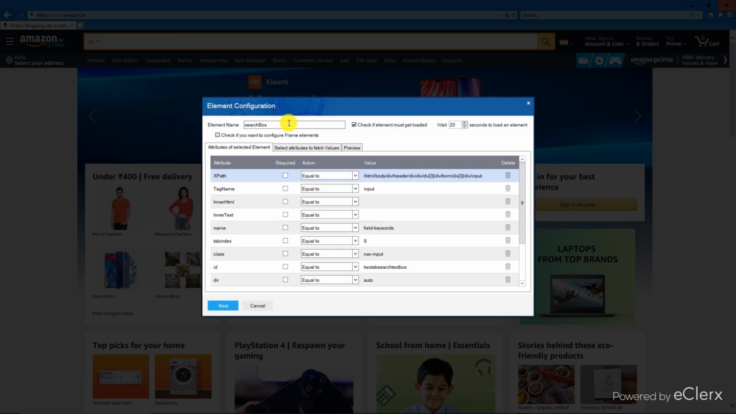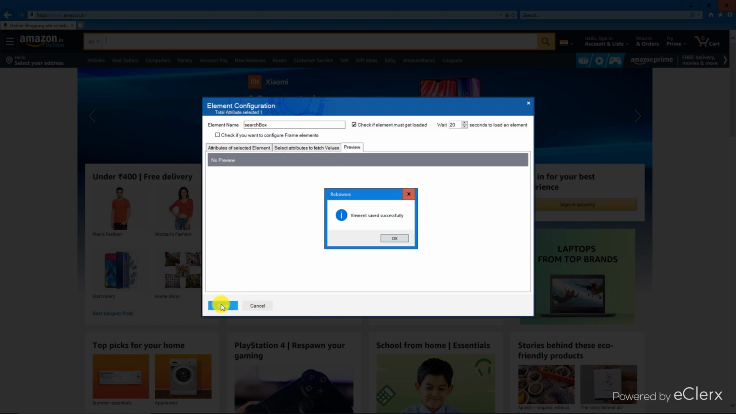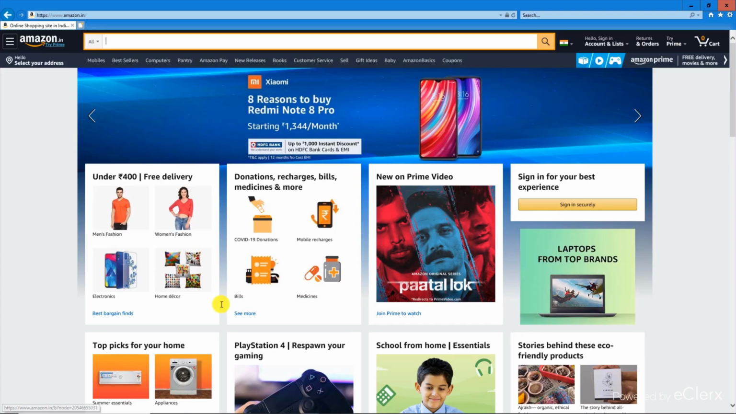Since we want to identify search text box based on its ID, we tick the ID checkbox. Then click on Next. We don't have to fill any other details, since we want to write data on this element. So, we click Next again, and then save the element. Our search text box is now configured.